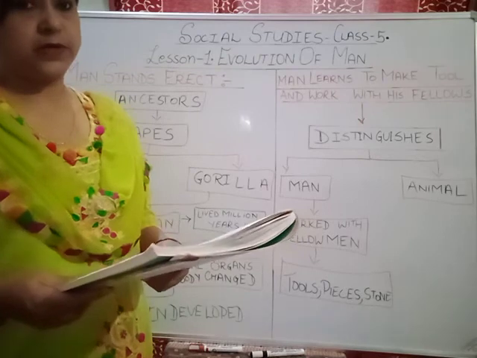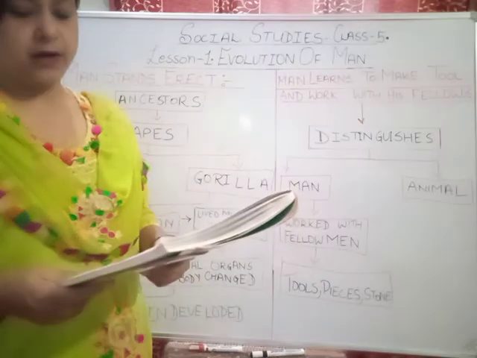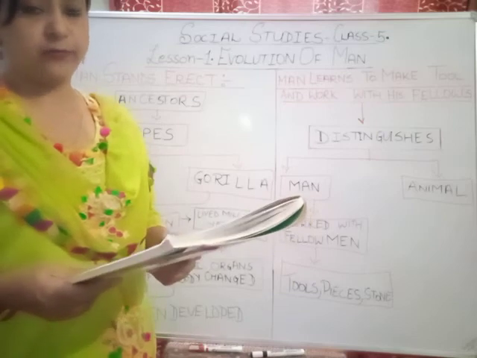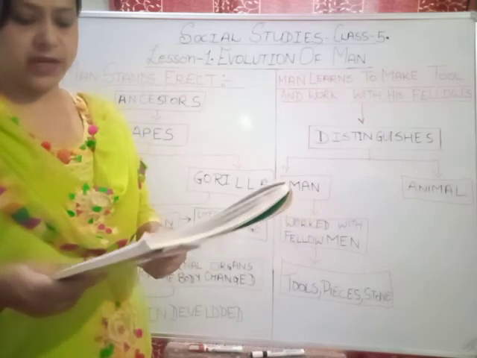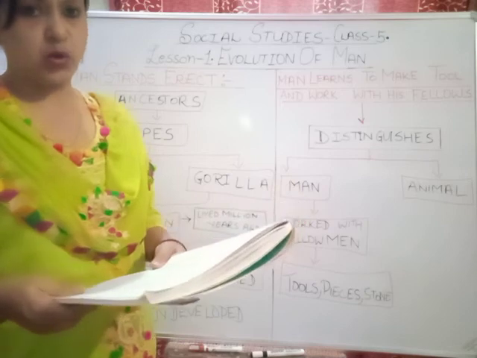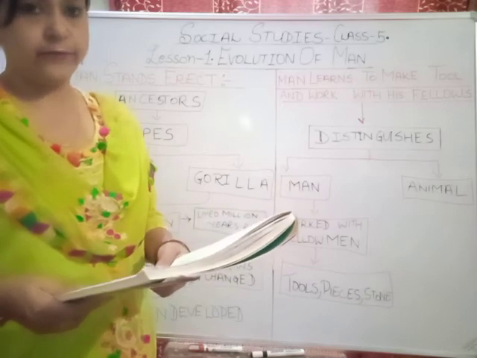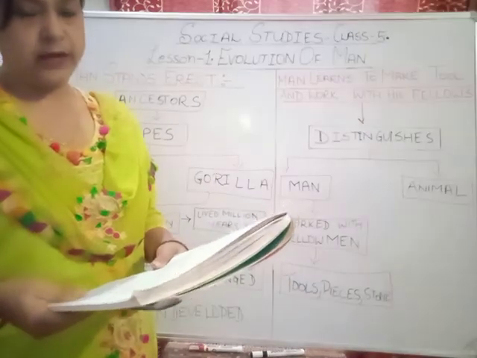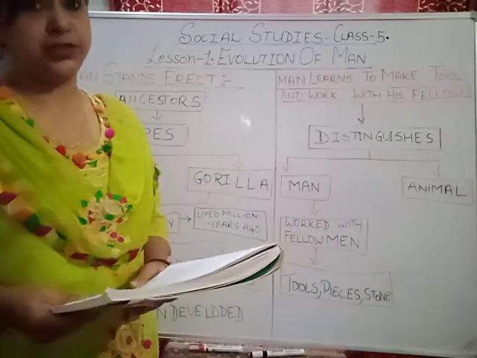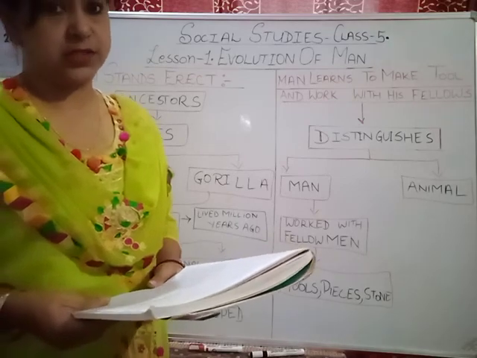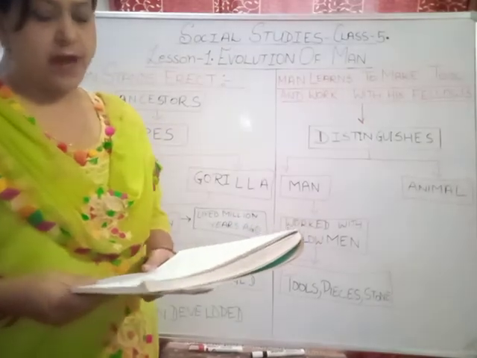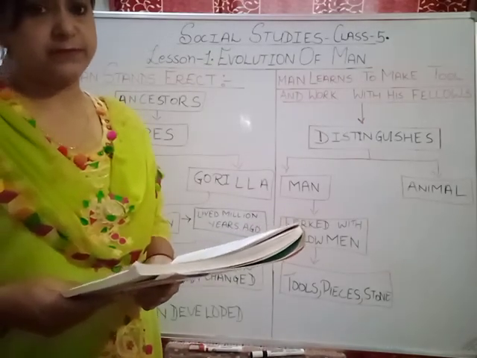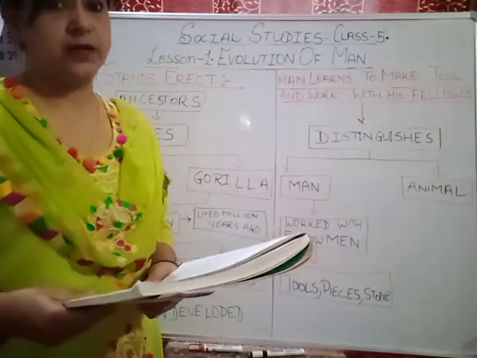So the first man was found in Africa: Ramapithecus, Australopithecus, and Xenanthropus. And what did they first eat? Nuts, roots, insects, and worms. First man used to eat all this. Later on, the man which was found in Asia. Asia is our continent where we are living. And the first man found was in fossils, which were found in Java.